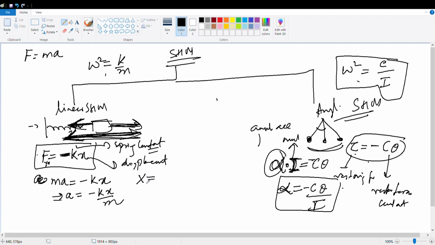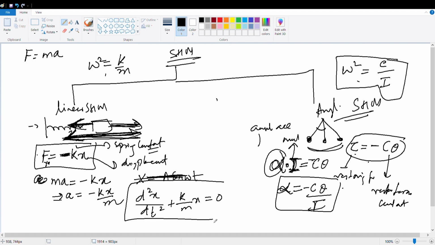No, x equal to a sine omega t is not the differential equation. This is a solution. So your differential equation is d square x by dt square plus k by m x equal to 0. And if you solve this, you will get the solution x equal to a sine omega t.